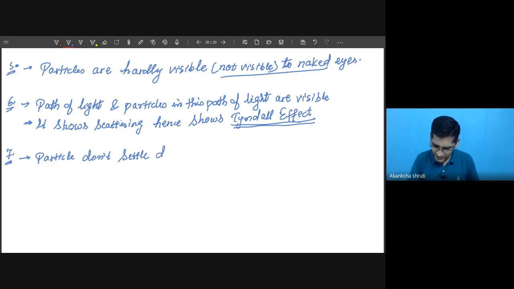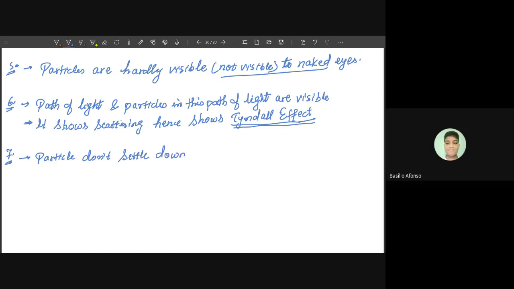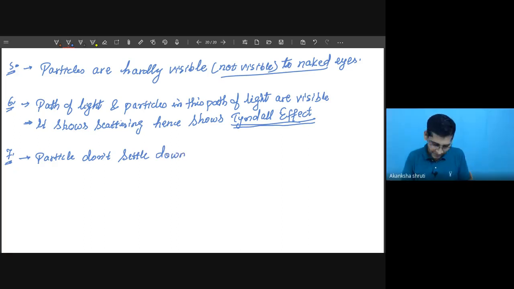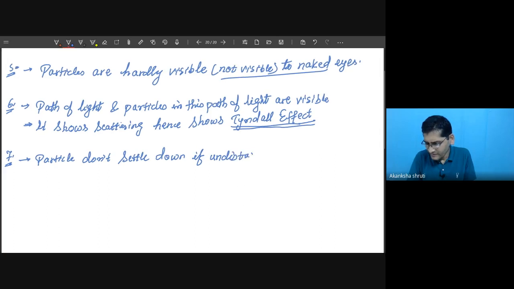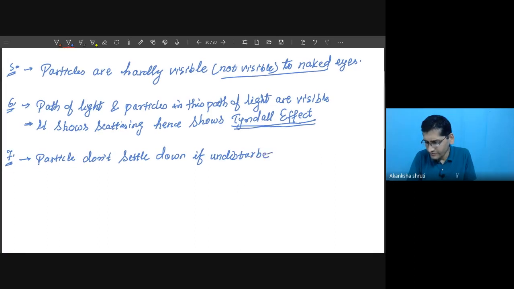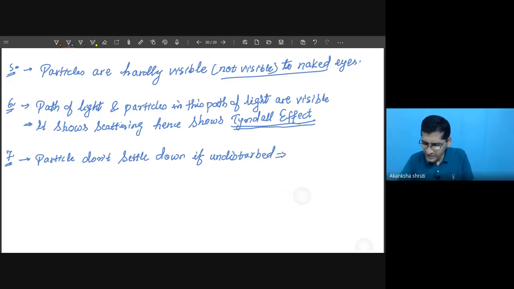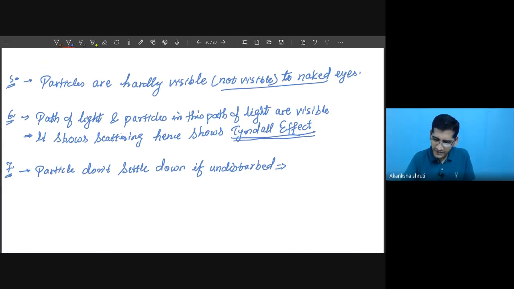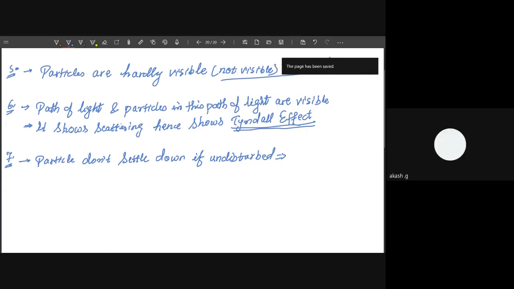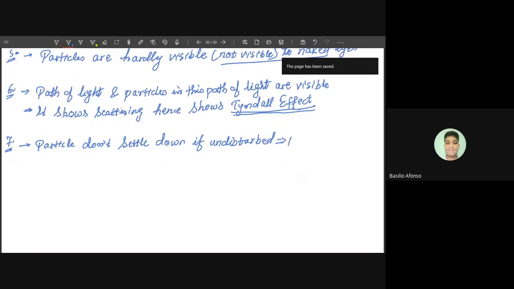Even for however long a time it may be undisturbed, there is no sedimentation. When it does not settle down, it is called no sedimentation.